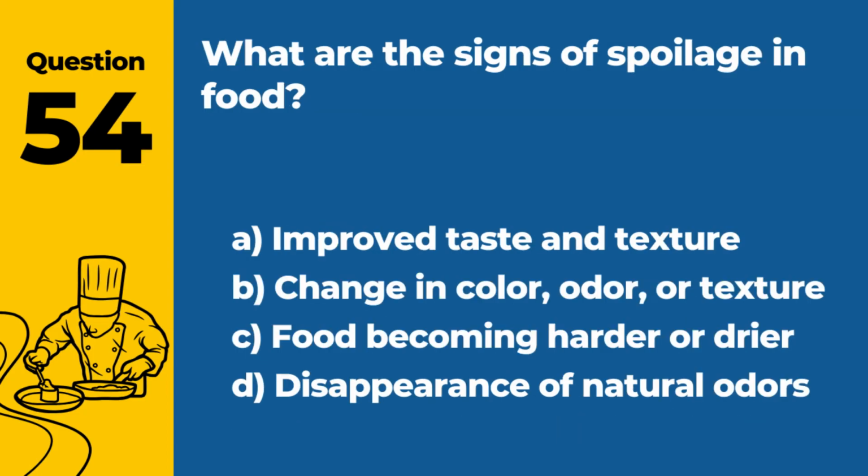Question 54. What are the signs of spoilage in food? A. Improved taste and texture. B. Change in color, odor, or texture. C. Food becoming harder or drier. D. Disappearance of natural odors. Answer B. Change in color, odor, or texture. These are common indicators of food spoilage.